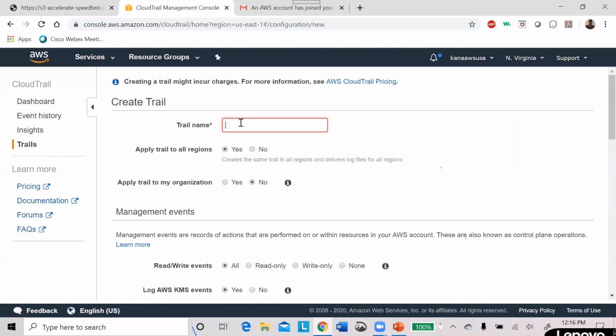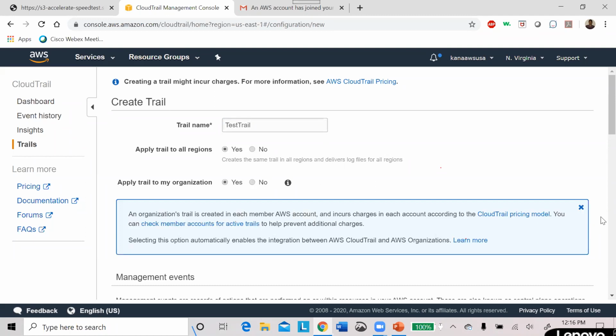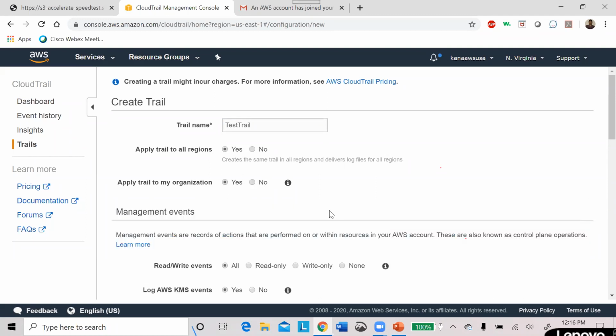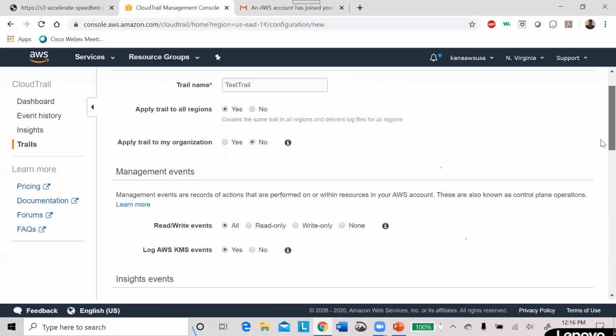I'm going to give you a trail name, for example, test trail. Apply to all regions, yes. Apply trail to my organization, if you want, you can choose yes. In that case, there are separate charges for that. Just put no.